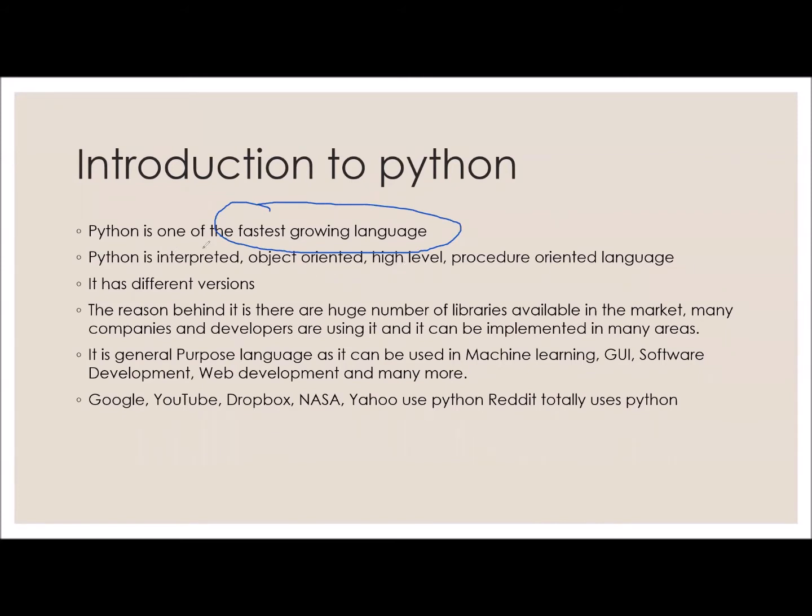So Python is one of the fastest growing languages, and it is an interpreted, object oriented, high level and procedure oriented language. Interpreted means when we are using Python, we have to download the interpreter. As we already discussed in MATLAB also, there is a difference between assembler, compiler and interpreter.